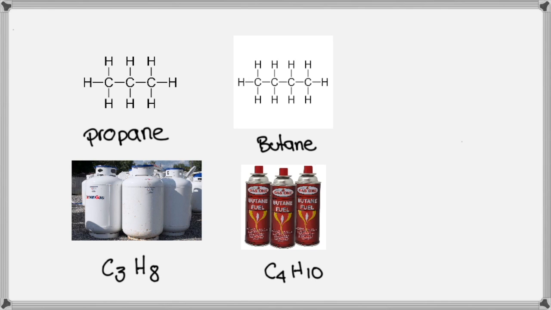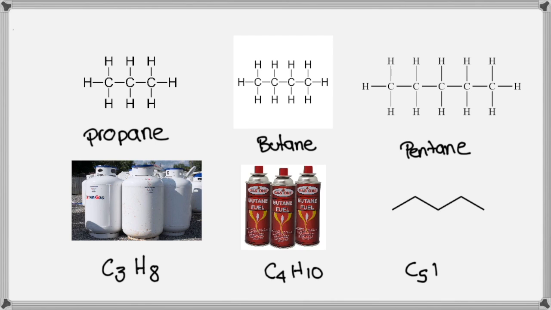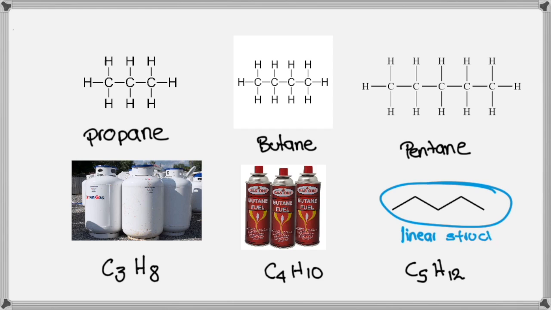Moving on, we have butane, which has a molecular formula of C4H10, and lastly we have pentane, which is C5H12. Pentane's linear structure, or skeletal structure, looks like this, and each line represents a bond between a carbon with its 4 possible bonds taken by 4 different hydrogen atoms.